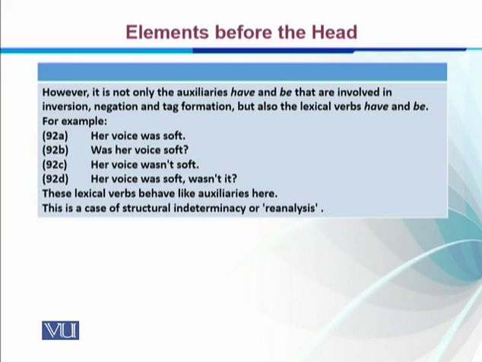So we know that was is the lexical verb, it's not the auxiliary verb, and to make it an interrogative, inversion similarly takes place. Was her voice soft? Her voice wasn't soft, and her voice was soft, wasn't it? Right? So these lexical verbs behave like auxiliaries here. This is the case of structural indeterminacy or reanalysis.